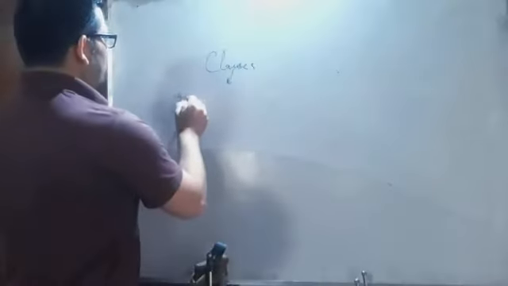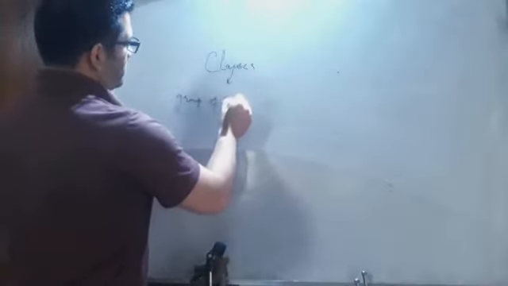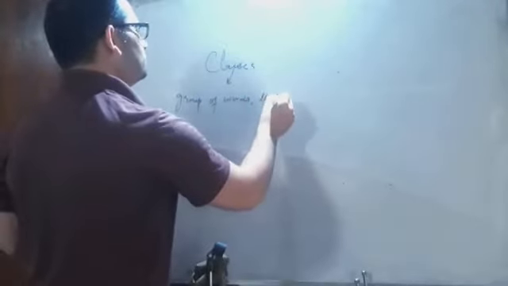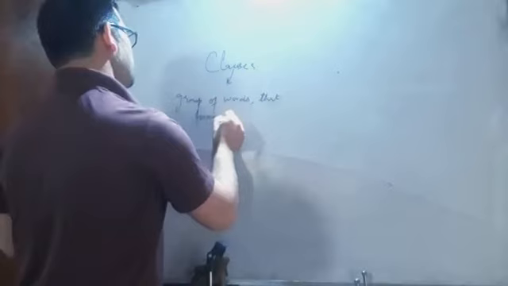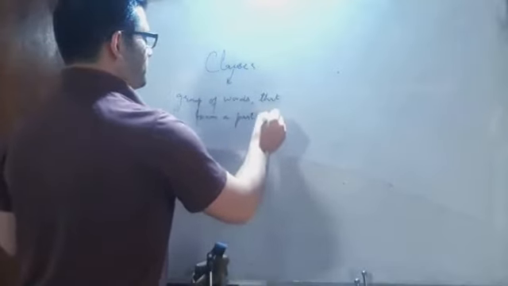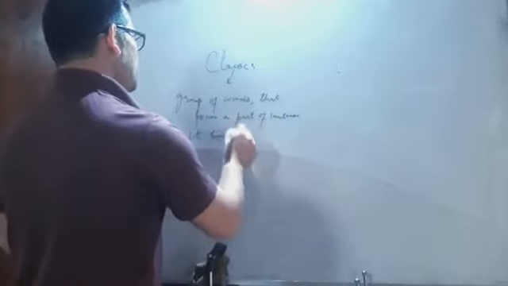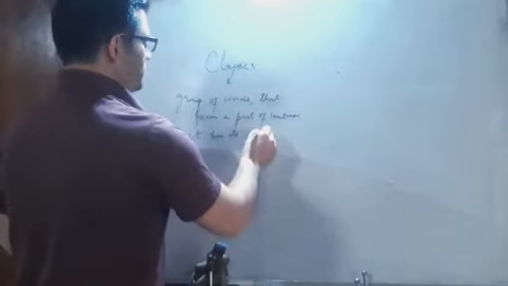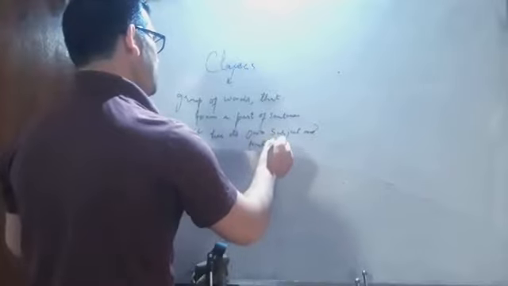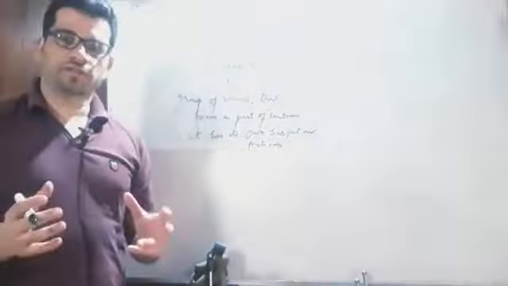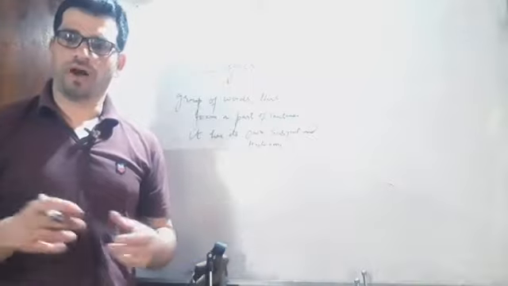So far as the definition of clauses is concerned, it's very easy. Clause simply means a group of words that form a part of a sentence. It has its own subject and finite verb. Now, this is the definition of the clause. Simply, a clause means a group of words that form a part of a sentence.